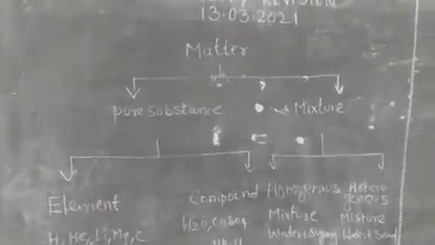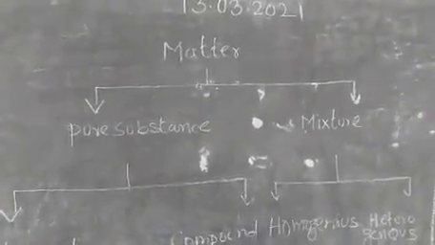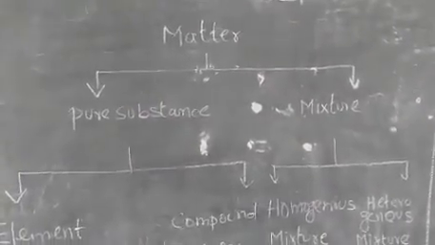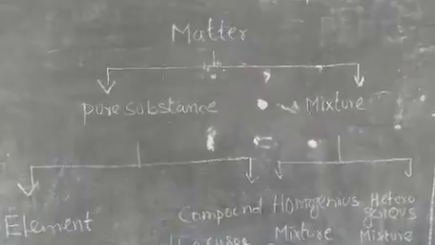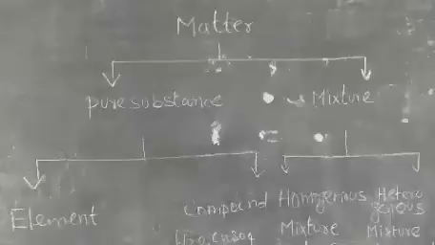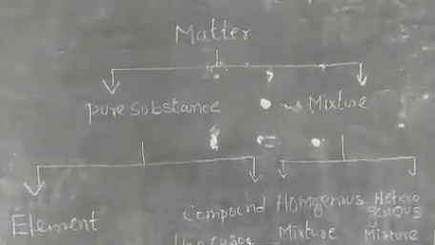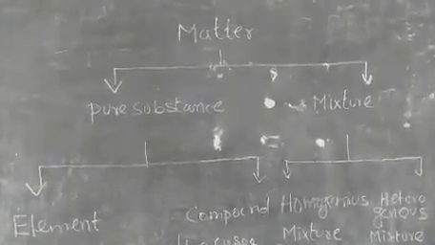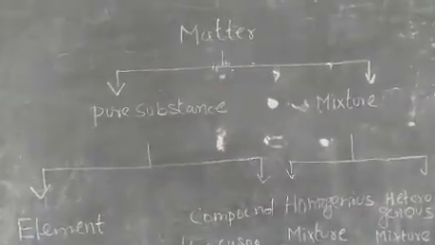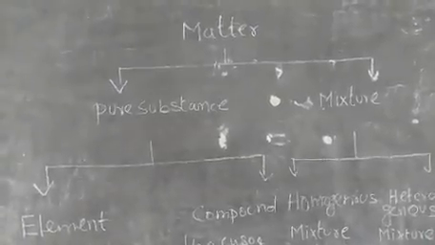So in this topic we are getting knowledge about matter. Matter has weight and occupies space, and is divided in two ways: one is pure substances, another one is mixture. Then pure substances are further classified into element and compound. An element is considered a pure substance, and in nature it is obtained in a pure state in its native position. A compound is obtained when some other elements combine to give a compound, which is also a pure state.